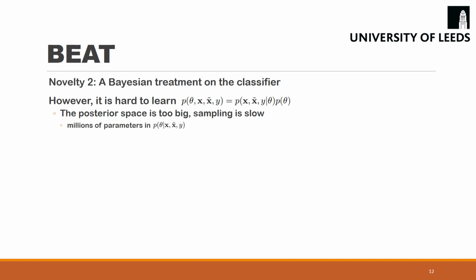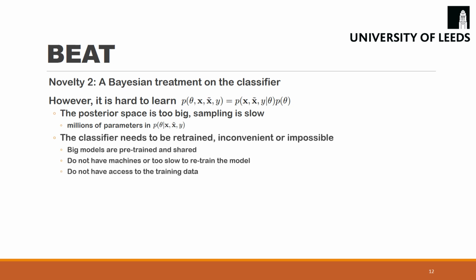However, the posterior is hard to compute. First, there are usually millions of parameters in classifiers. Sampling in such a high-dimensional space is slow at best and non-convergent at worst. Even if sampling is not an issue, retraining the classifier might not be convenient or possible.